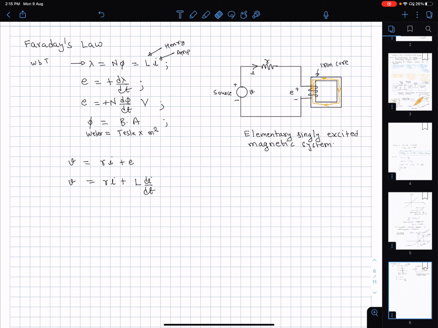So Faraday's law, based on experimental evidence, states that an EMF is induced in an electrical circuit whenever the magnetic flux linking the circuit changes. And this EMF is proportional to what? The EMF is proportional to the time rate of change of the flux linkage, and in SI or MKS units it is simply e is equal to d psi by dt. The proportionality constant itself comes out to be 1.